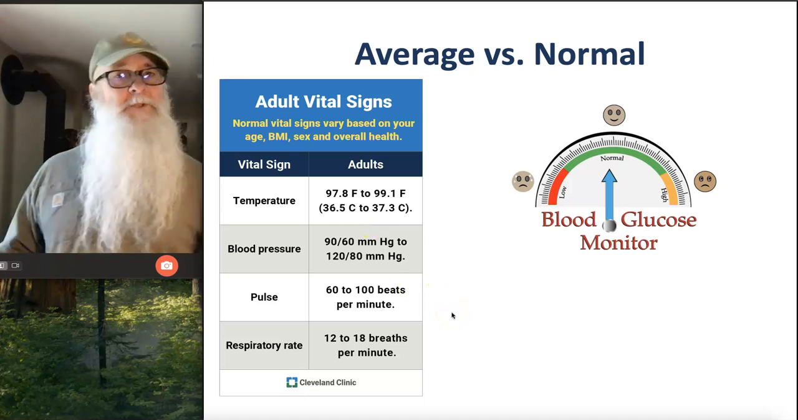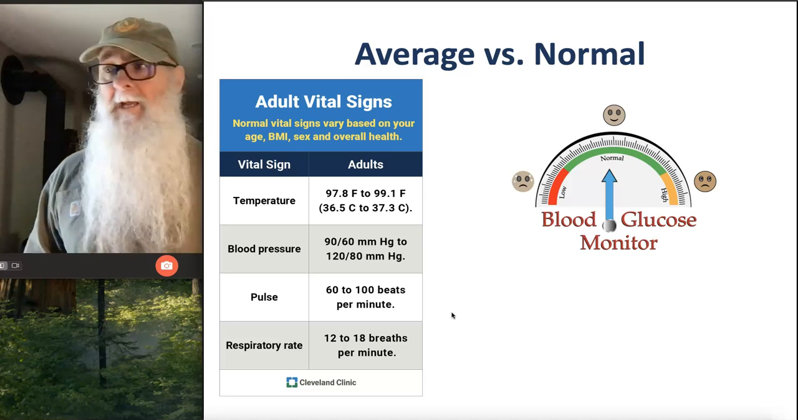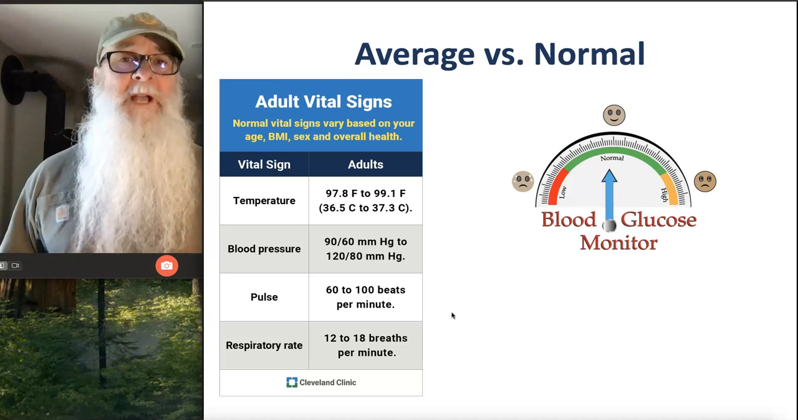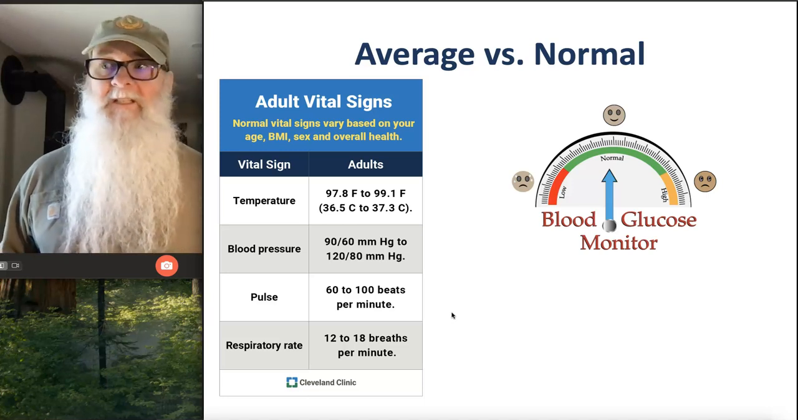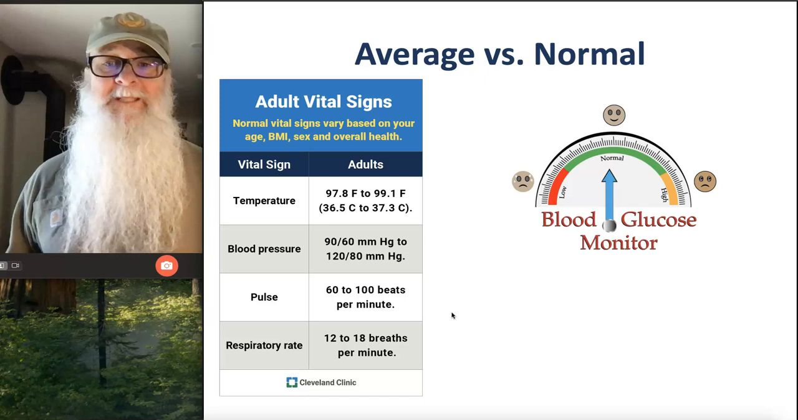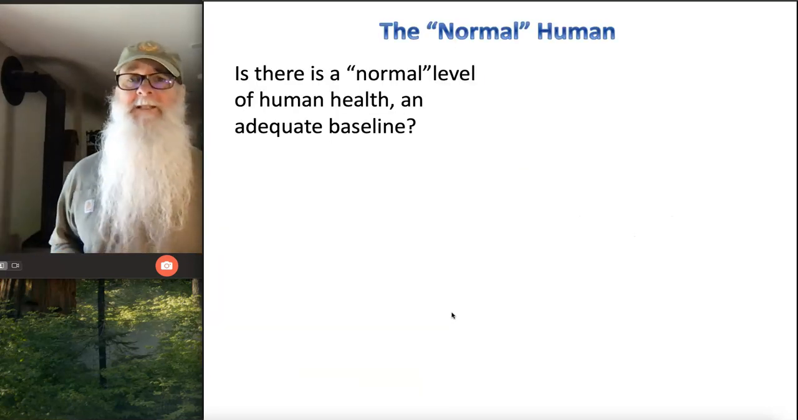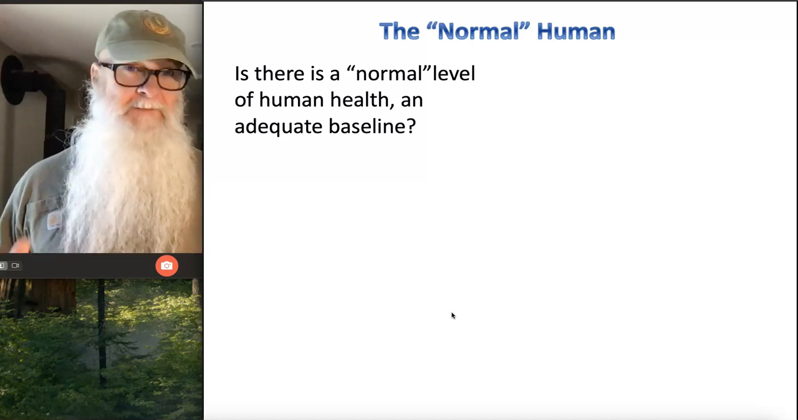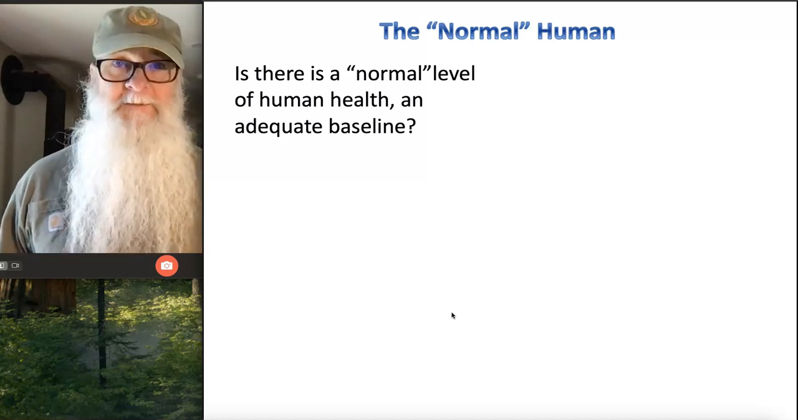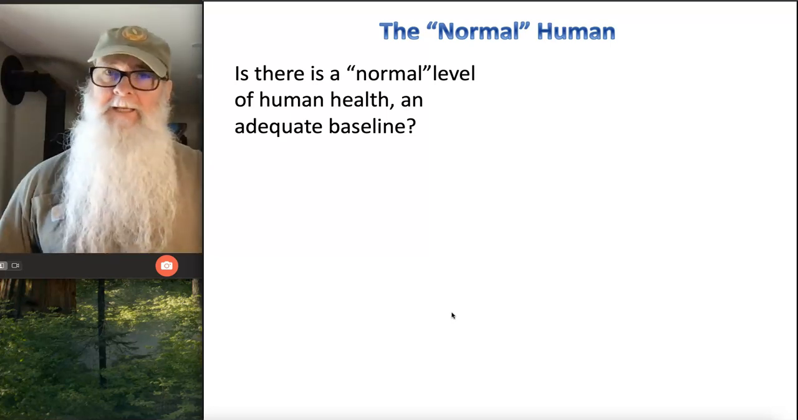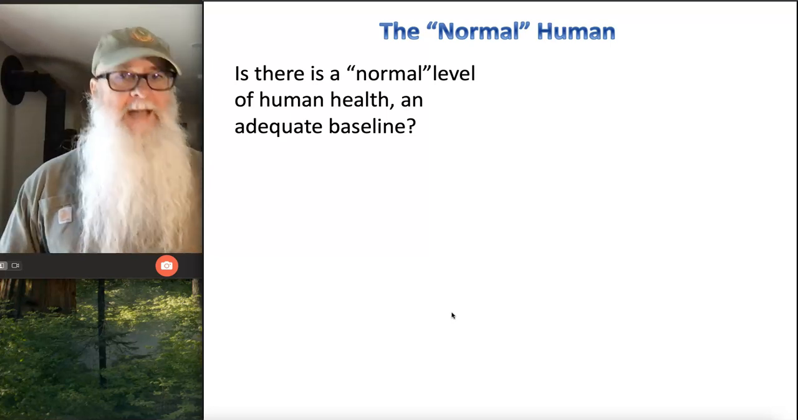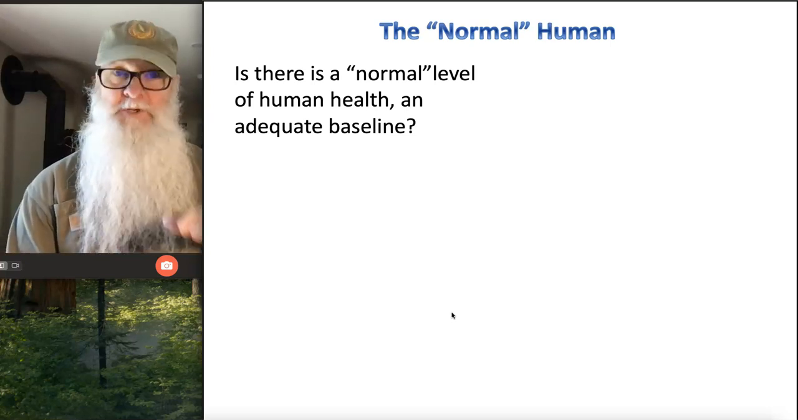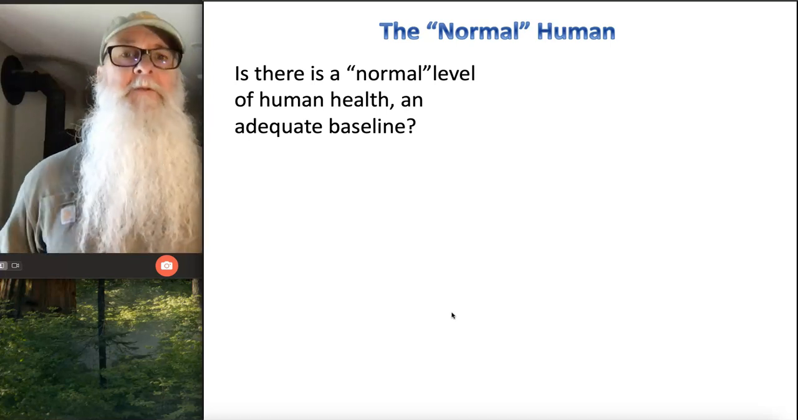Or blood pressure, there's a range. Or blood glucose, there's a range. Probably somewhere between 80 and 120 is a normal range for blood glucose levels, even though that might not be the average. Okay, so the question for us is this: can we define what's normal in terms of health for human beings? Can we define that range, this sort of adequate baseline, this range of health that's normal, even though it might not be typical for human beings?